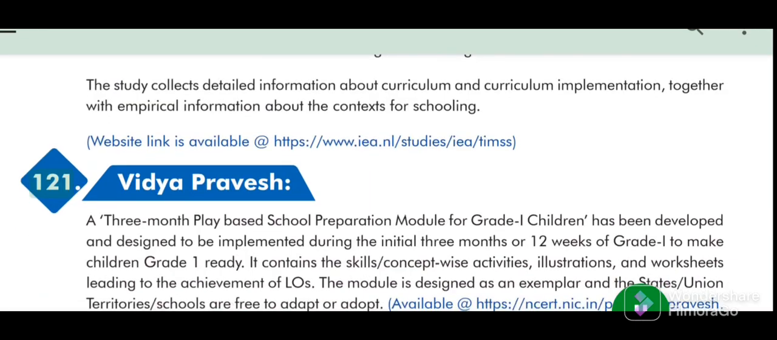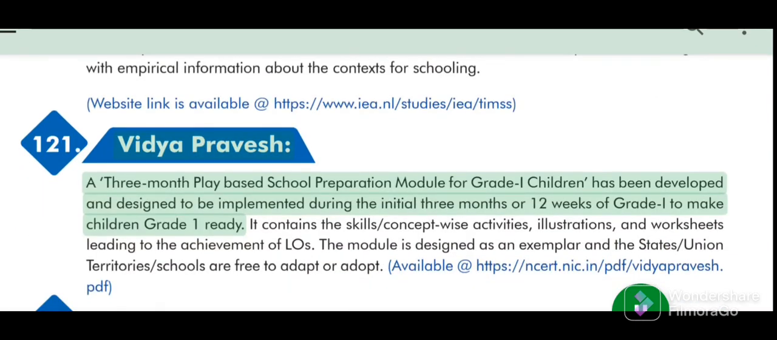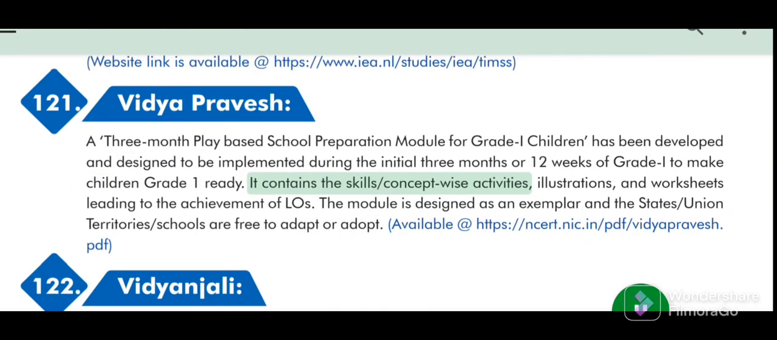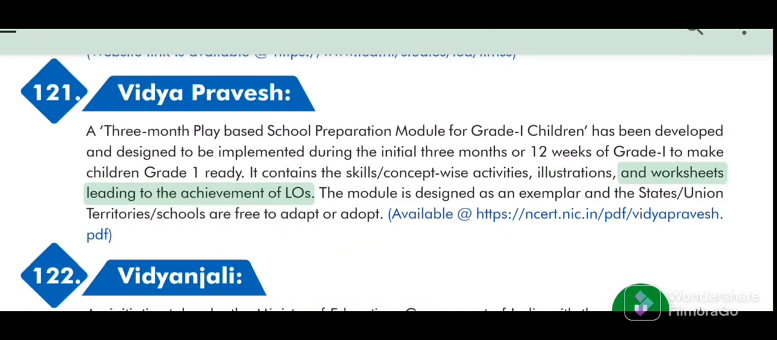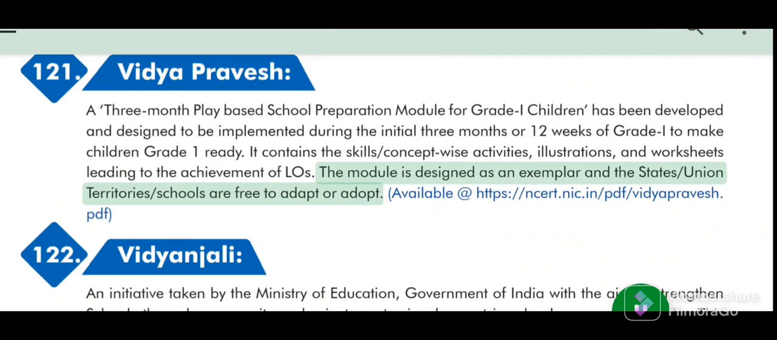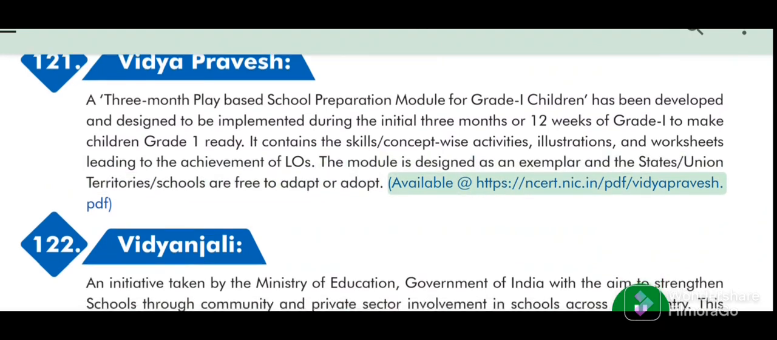121. Vidya Pravesh, a 3-month play-based school preparation module for Grade 1 children, has been developed and designed to be implemented during the initial 3 months or 12 weeks of Grade 1 to make children Grade 1 ready. It contains the skills, concept-wise activities, illustrations, and worksheets leading to the achievement of LOs. The module is designed as an exemplar and the states, union territories, schools are free to adapt or adopt. Available at web links. PDF.